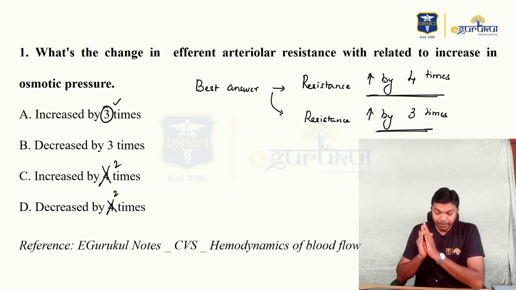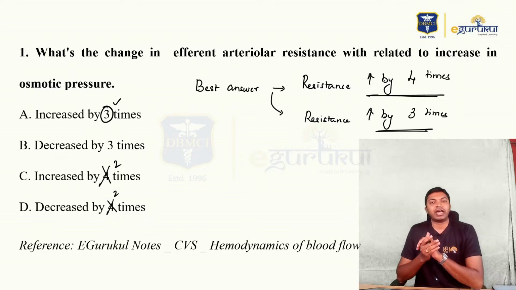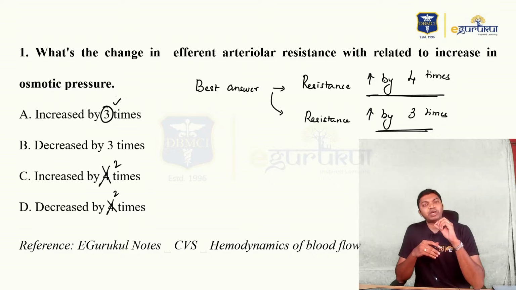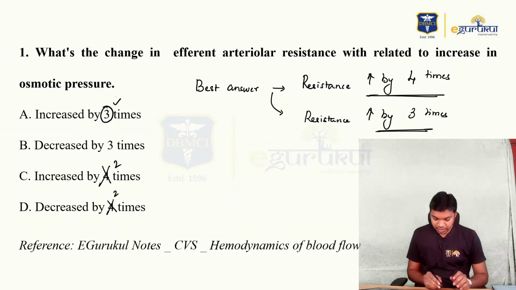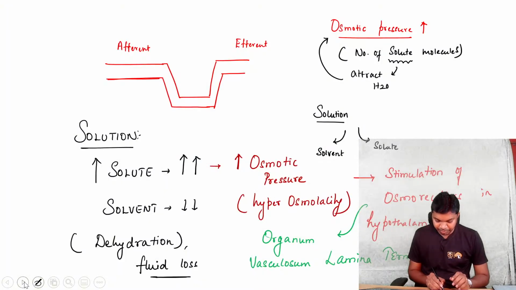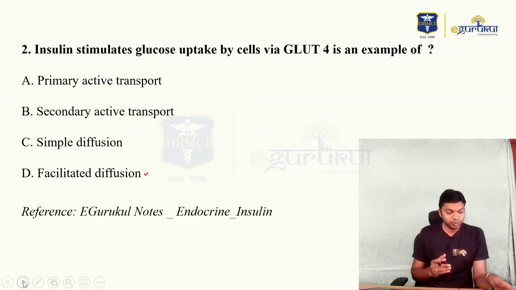So please understand, you have a vasoconstricting effect by antidiuretic hormone, that is vasopressin. Because of the effect of vasopressin, the radius of vessel decreases and resistance increases. That's the answer for question number 1. All right, so let's take up the next question, people. Before we go to the next question, if you got any doubts in question number 1, please do type here. I'll see to it that you have understood question 1 clearly.